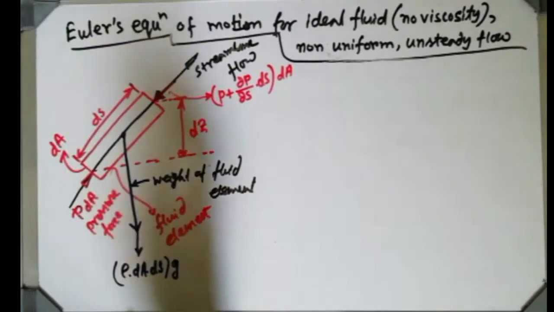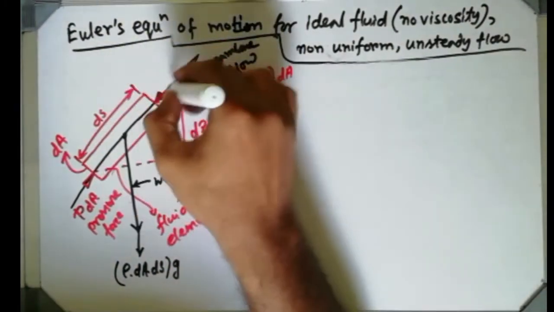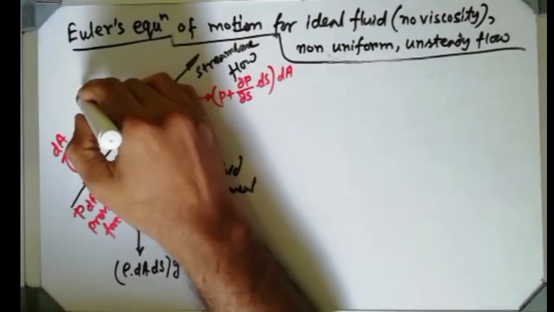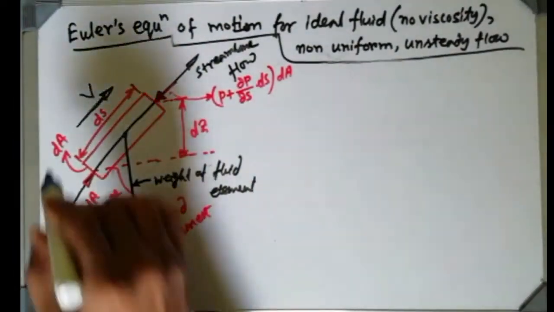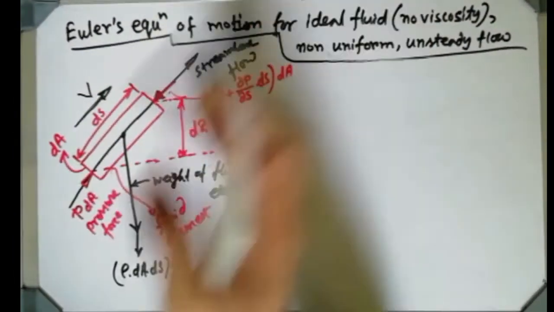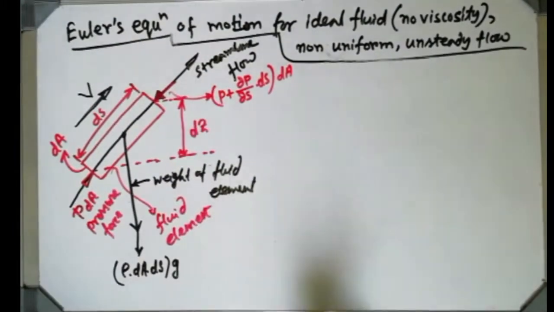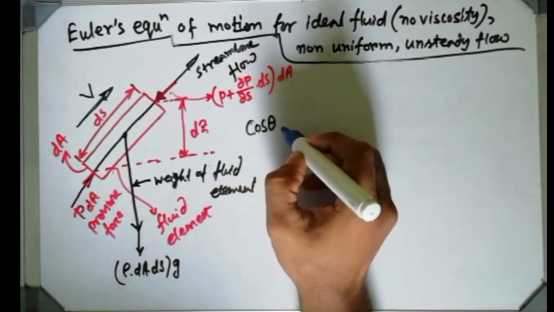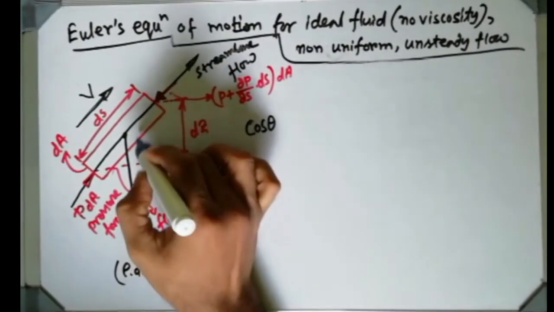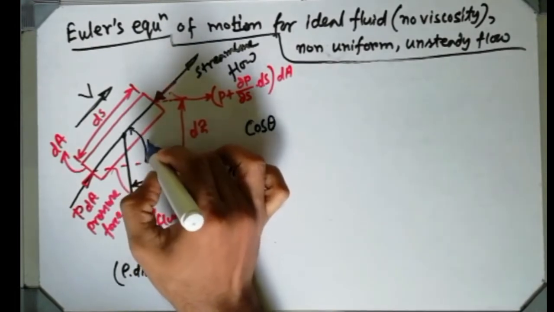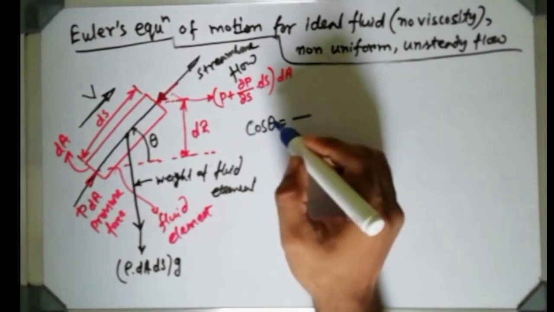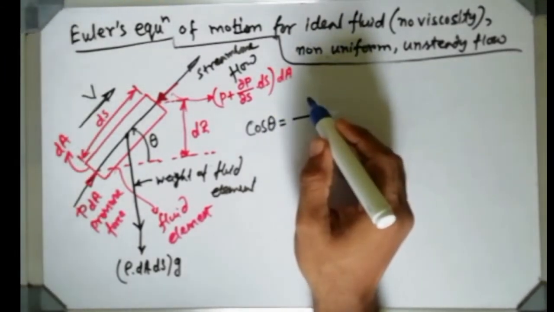The velocity is occurring in this direction, which I am representing here: the velocity of the fluid element with magnitude v, as the fluid moves along a streamline. If you have any confusion, tell me. Here I can also express cos theta, because I am taking this angle as theta. So can I express cos theta as base to hypotenuse?